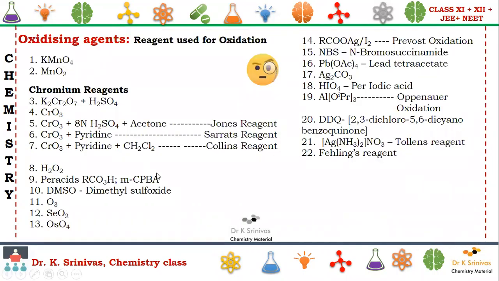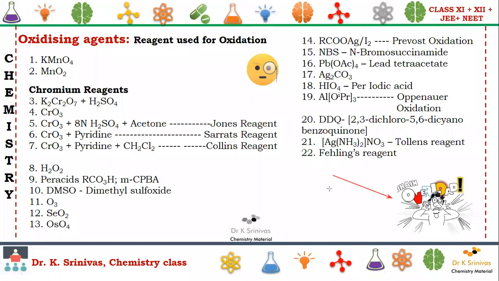If you observe carefully, we have approximately 22 reagents. Don't get panicked by seeing all these. We'll try to make it simple so you don't feel that your brain is overloaded. We try to simplify that by having a simple method. How to do that?